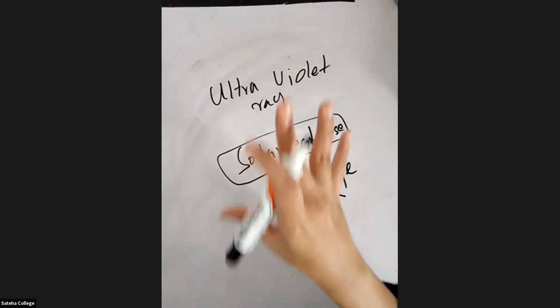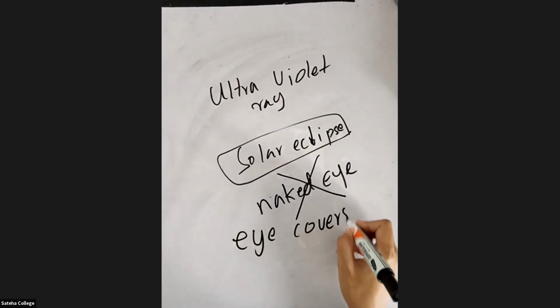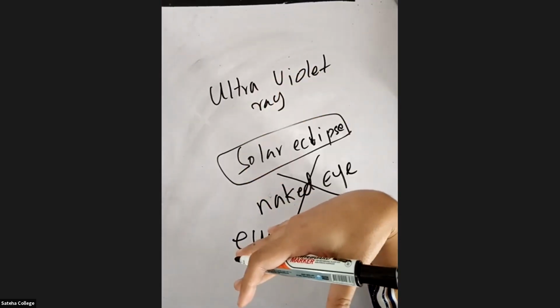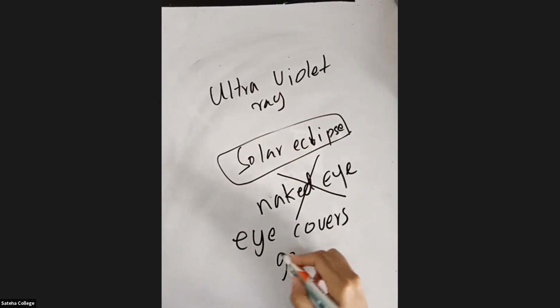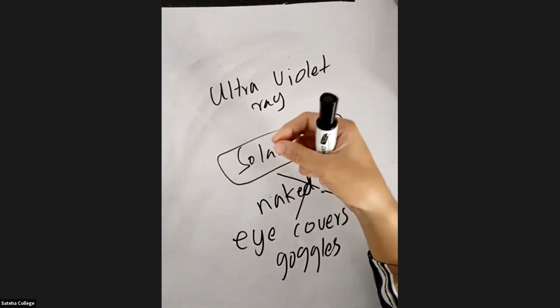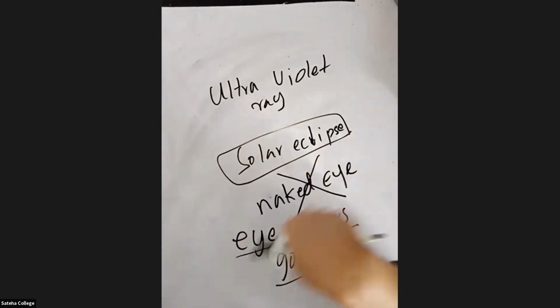So what you can do is use eye covers or goggles. People use x-rays. I have seen a partial solar eclipse one day using an x-ray. Have you all seen a partial solar eclipse? No. Okay, no worries. Next time when they say there is a solar eclipse, don't look at it with your naked eye. Make sure that you use an eye cover or a goggle. I used an x-ray card, so you can use an x-ray card also to see.